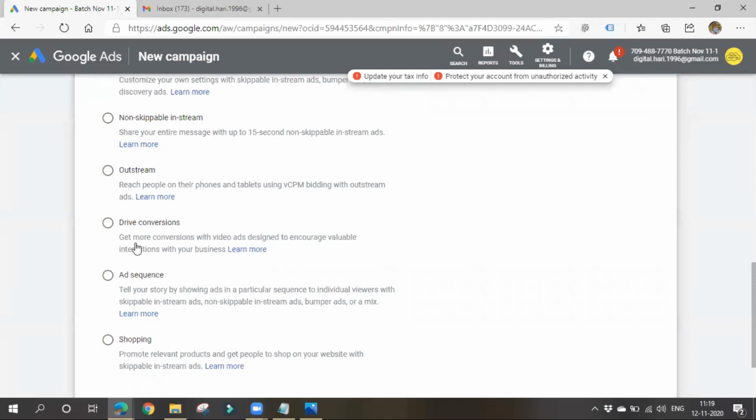If you want to drive conversions, like more interactions, meaning people click on your ad and are redirected to your website. Here conversion means any valuable action performed by a visitor. Based on the website, these valuable actions will differ. For example, for an e-commerce site, it will be purchasing a product.